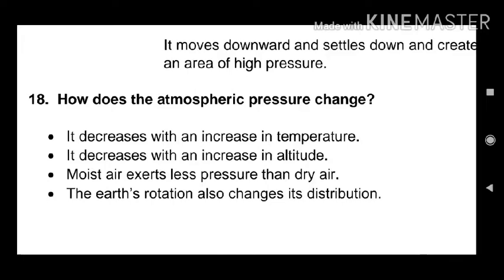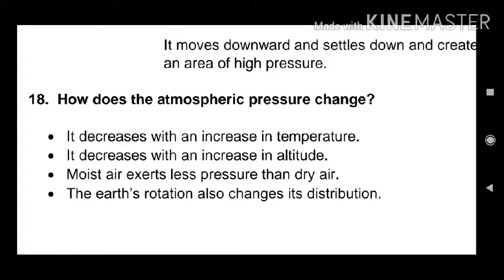Second point is, it decreases with an increase in altitude. What is meant by an altitude? It means height. So as we go up and up, the atmospheric pressure decreases. That's why when we go to hill stations like Ooty and Kodaikanal, we feel that the atmospheric pressure decreases.